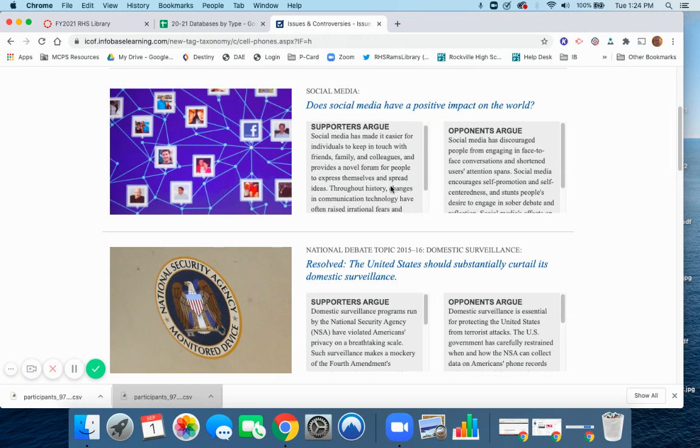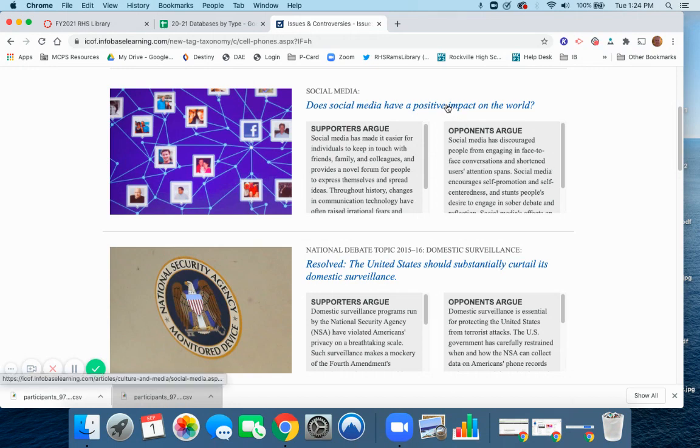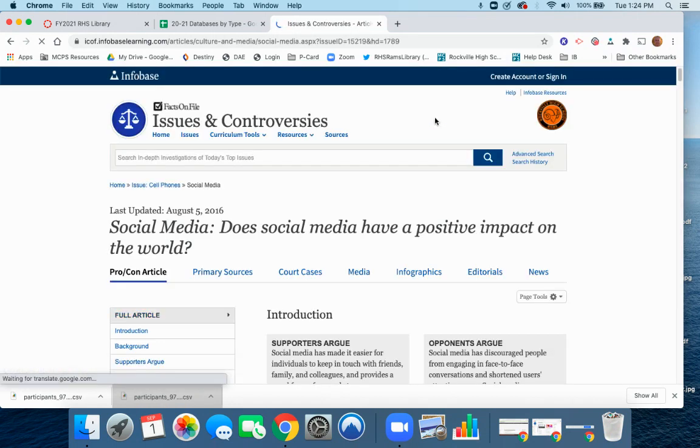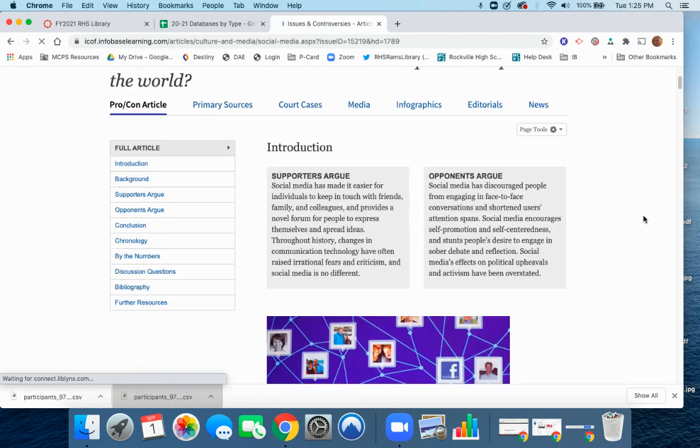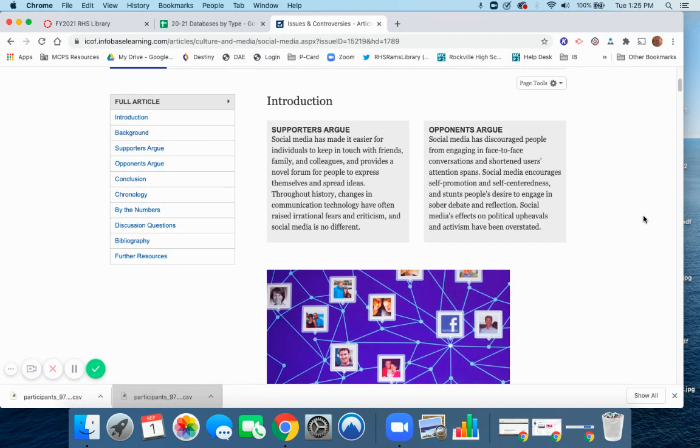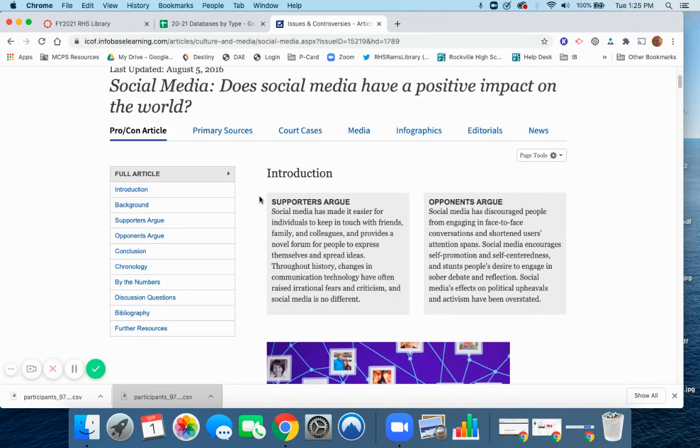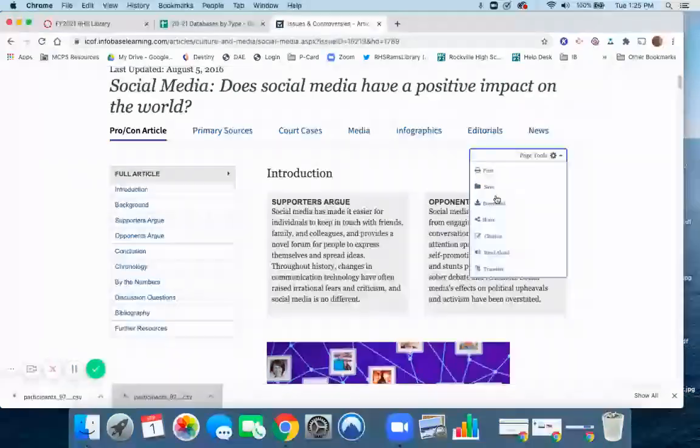Okay, so what it does for you here, before you click on this hyperlink, it shows you an argument for it, an argument against it, yes or no. Then you'll click on this link here and it opens up a lot of information. So I want to draw your attention first to over here on the far right, page tools with the little wheel. Print, save, download, share, citation, read aloud, and translate.